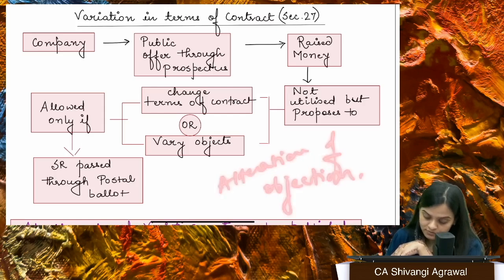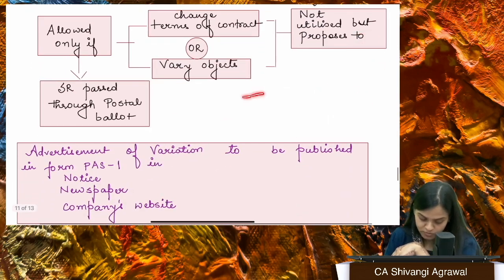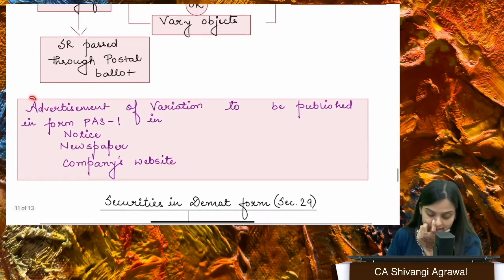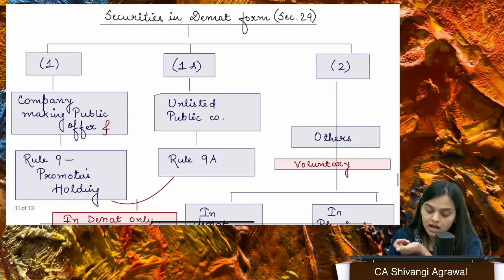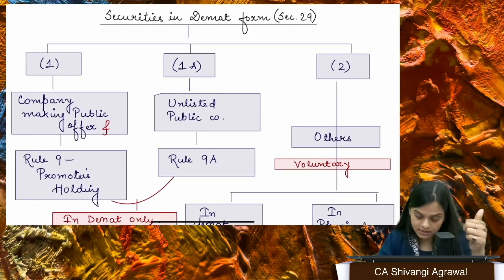So if you have unutilized money, then you cannot vary the objects unless a special resolution is passed through postal ballot, and the details are published in the newspaper, and the dissenting shareholders are being given the exit opportunity according to SEBI regulations. Fine. Okay. So this I have already told you.